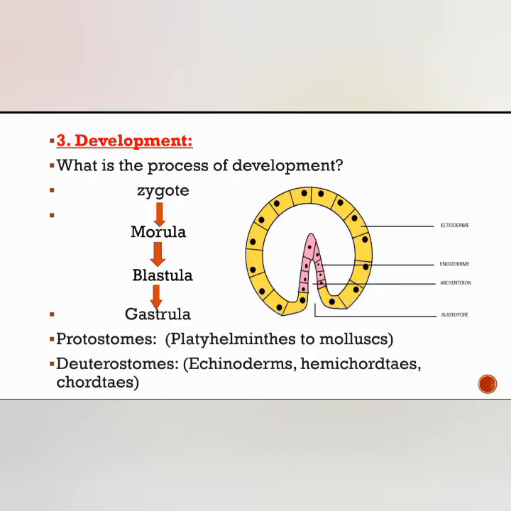And the last one is the development. What is the process of development? After fertilization, the zygote is formed, right? This zygote develops into the morula, and the morula develops into the blastula. So you may have some idea about the embryonic stages. In the blastula stage, the space is filled with a blastocoel, and the blastula develops into the gastrula.